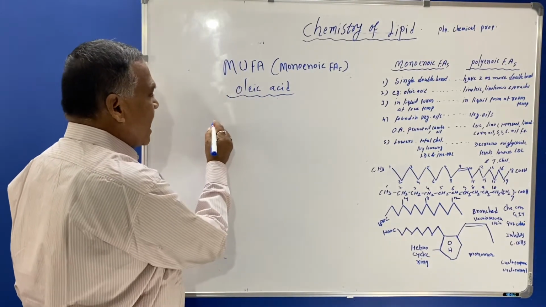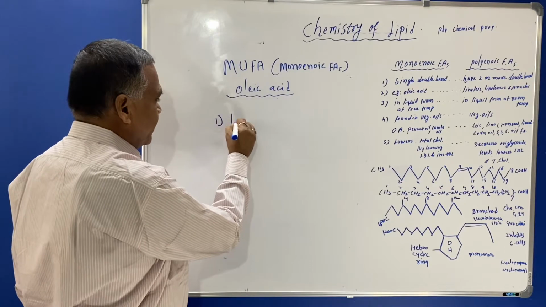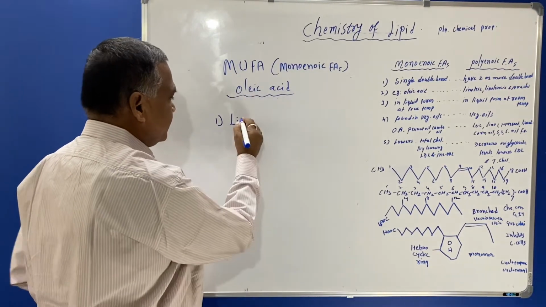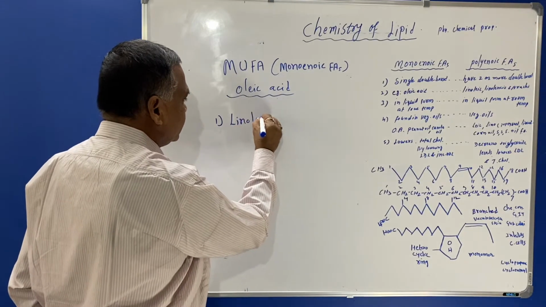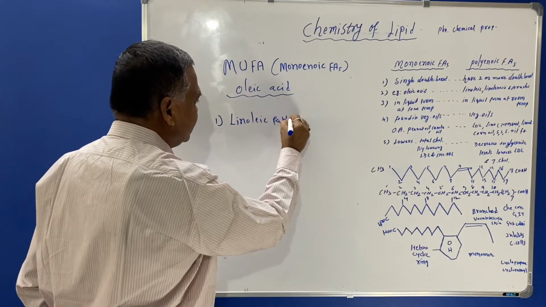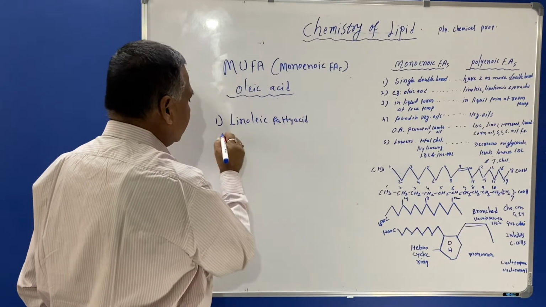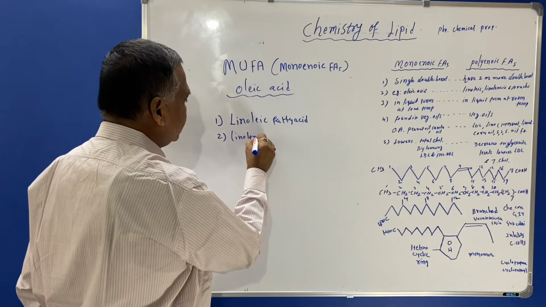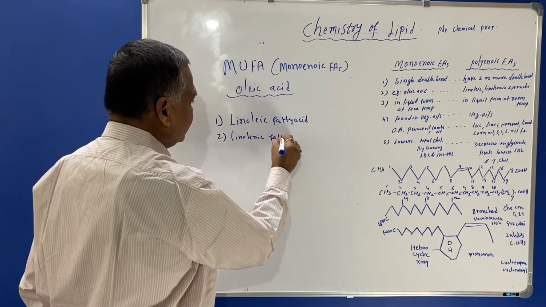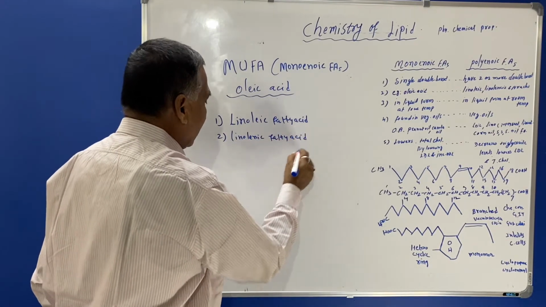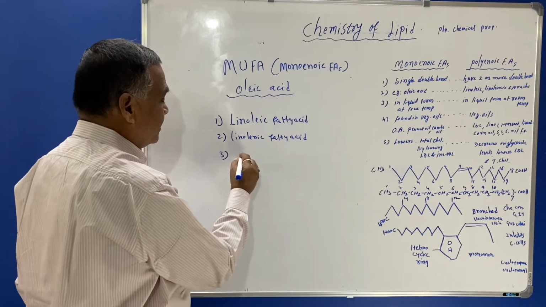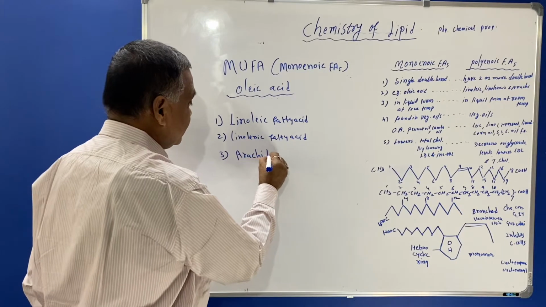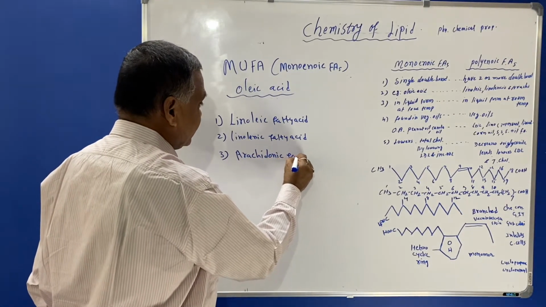The examples are linoleic fatty acid, second one is linolenic fatty acid, and third one is the arachidonic fatty acid.